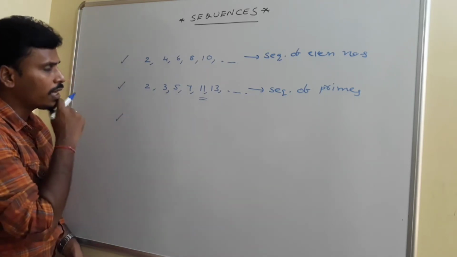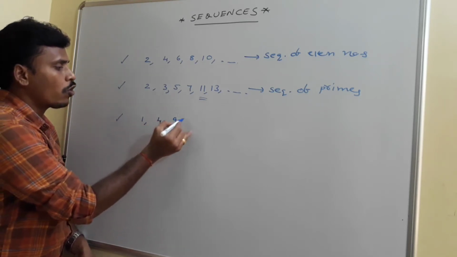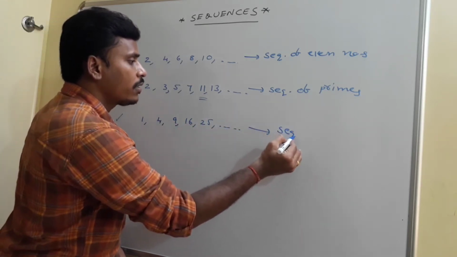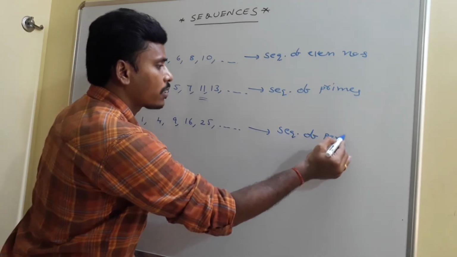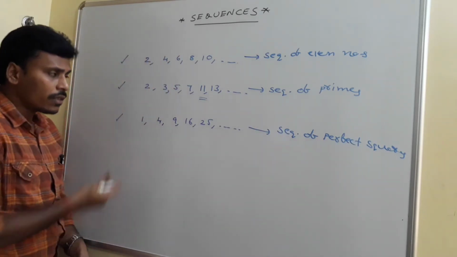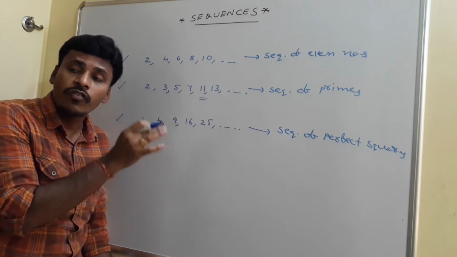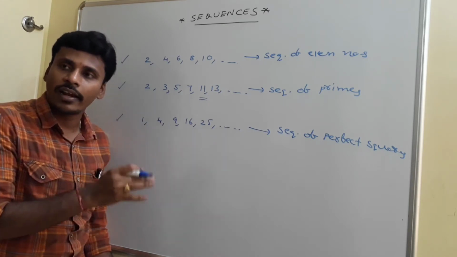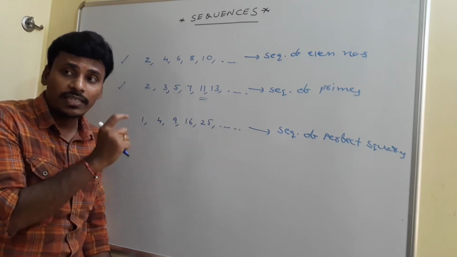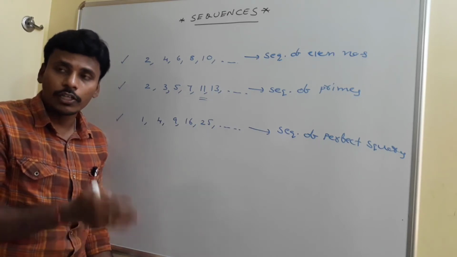And if I move on, see, I may consider different sequences, right? For example, I have 1, 4, 9, 16, 25, like that. You may call it a sequence of perfect squares. Right? See, I am able to identify the position. If anybody asks you what is the position of 10,000, see, 10,000 is 100 square, then the position of 10,000 is 100. So the object is 10,000, its position is 100. We are able to confirm that. So it is a sequence.